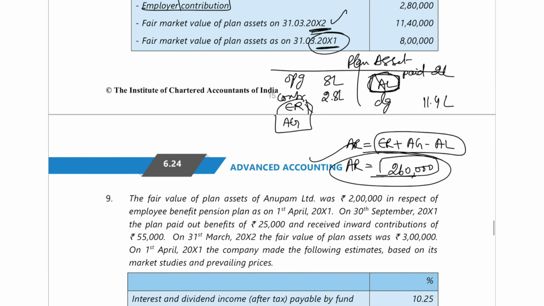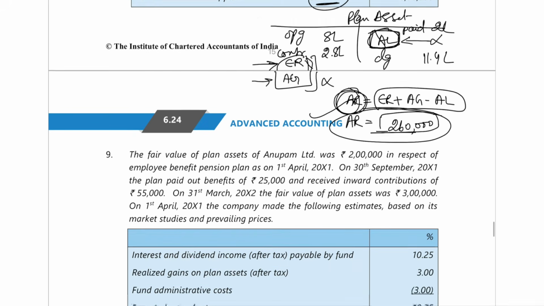So always remember when you are solving the question, if data about expected return, actuarial gain, actuarial loss is not given, if you just don't write any of these, the balancing figure, whatever will come, will be your actual return only.